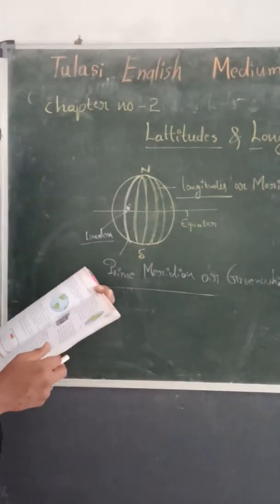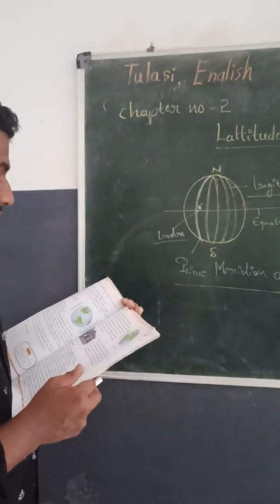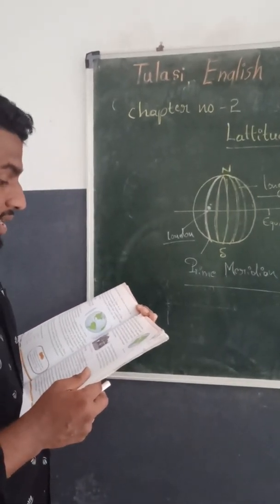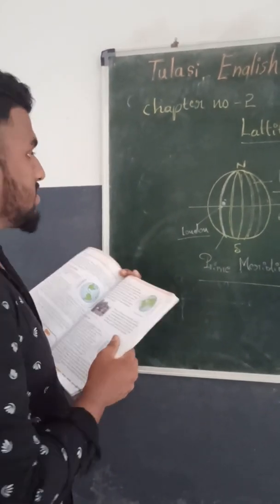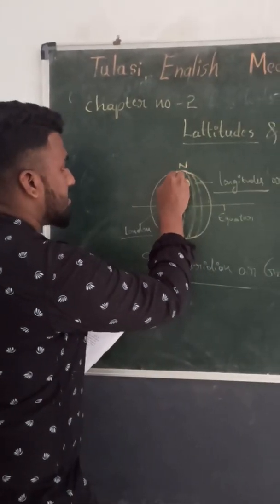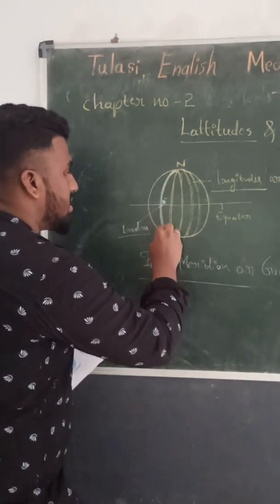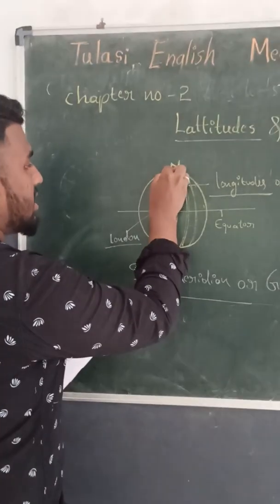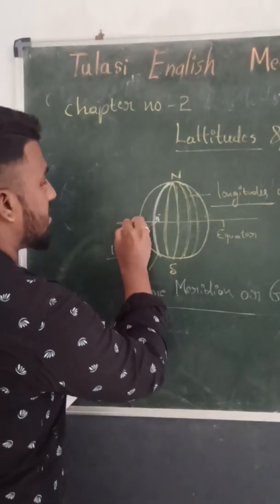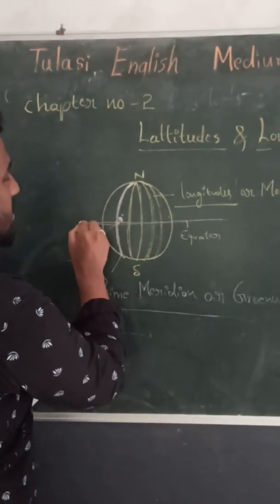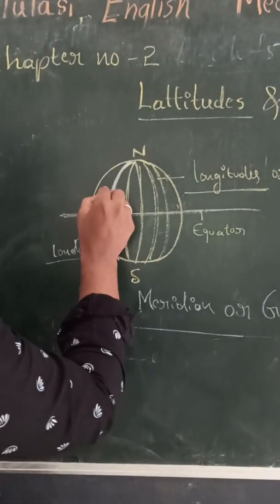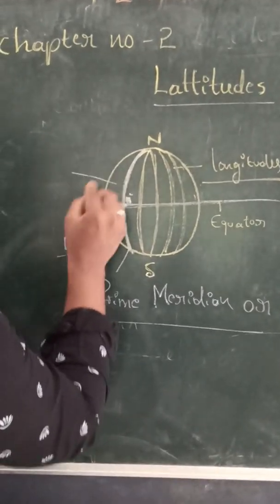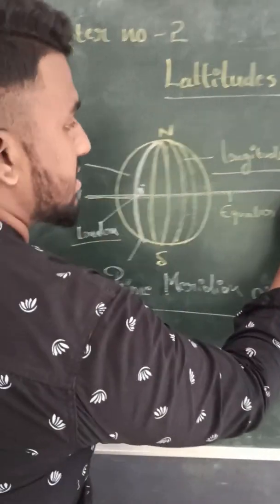The prime meridian divides the Earth into two hemispheres, the eastern hemisphere and the western hemisphere. So this is the prime meridian, which cuts at 0 degree here. This prime meridian divides the Earth into two hemispheres. This is the west direction and this is the east direction.